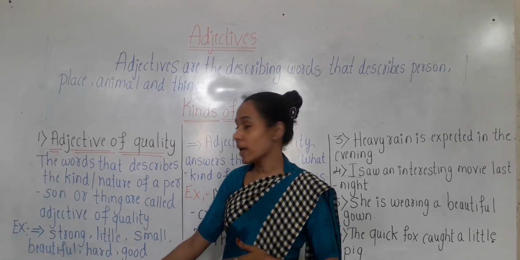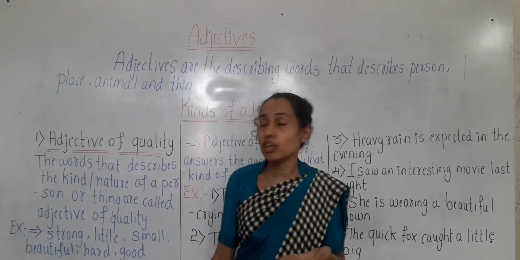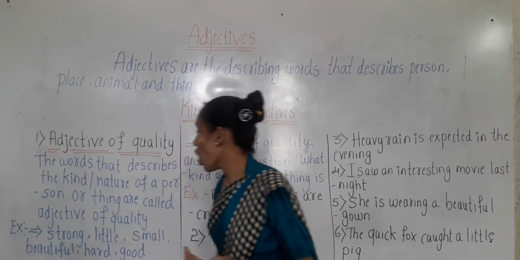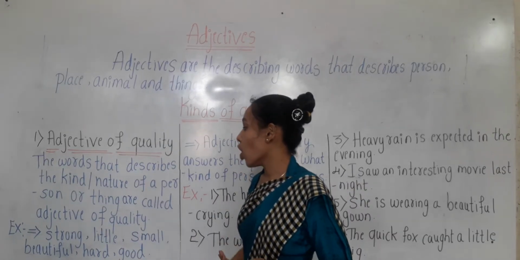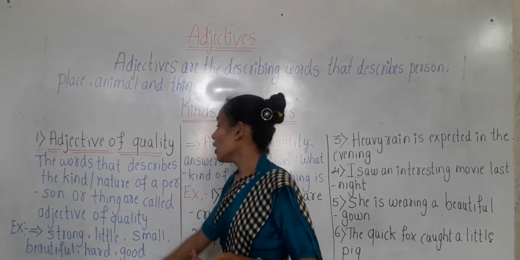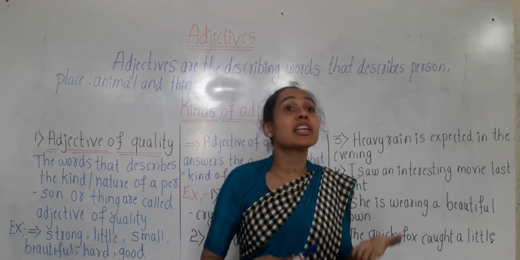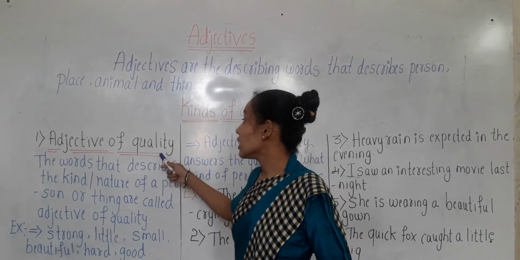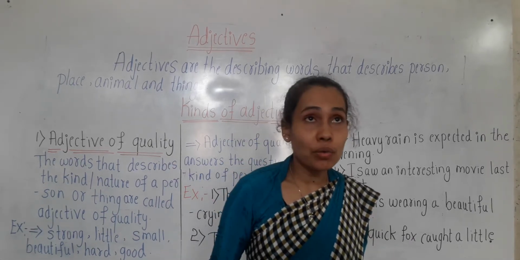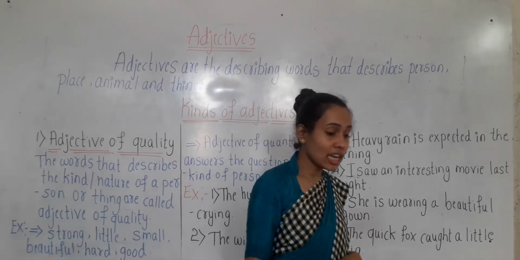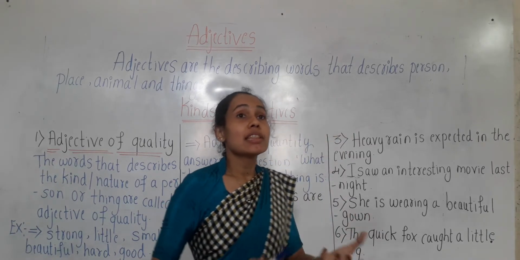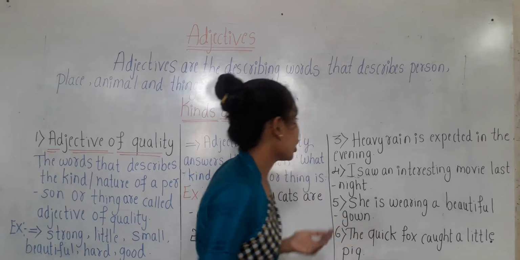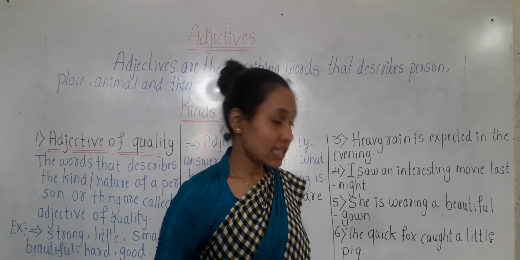Here we have some examples for adjective of quality. Strong, little, small, beautiful, hard and good are denoting the quality of the noun. Now let us see how we have to use adjective of quality words in sentences.